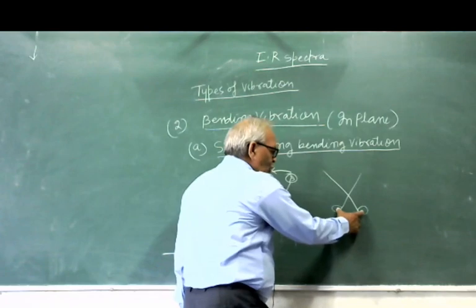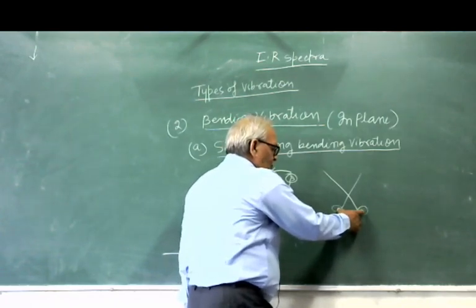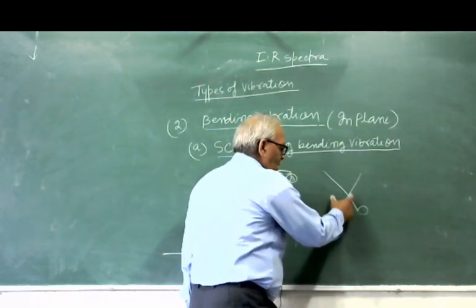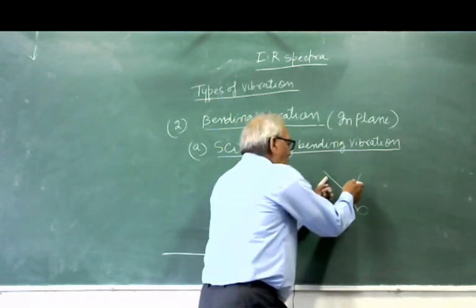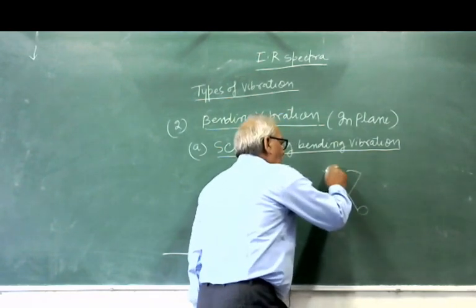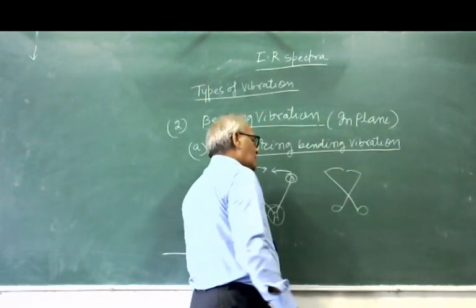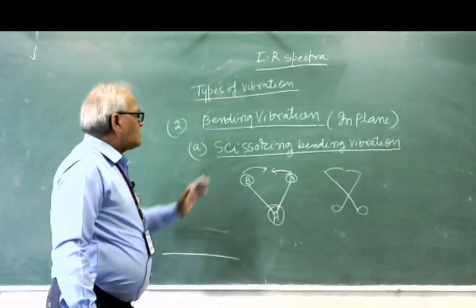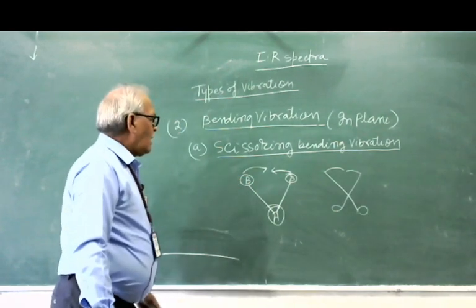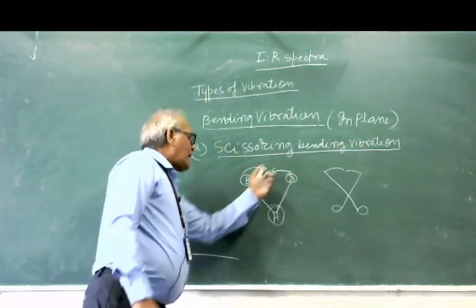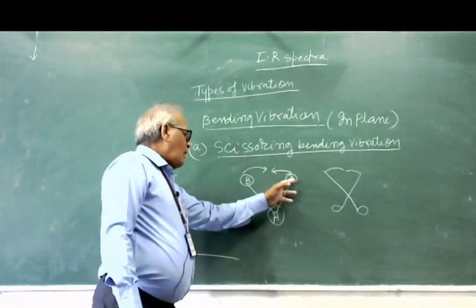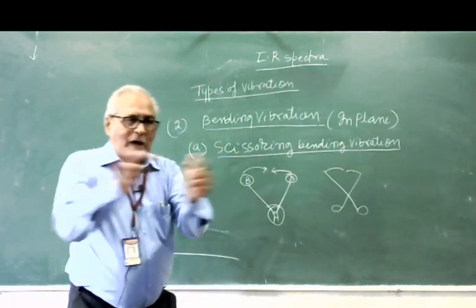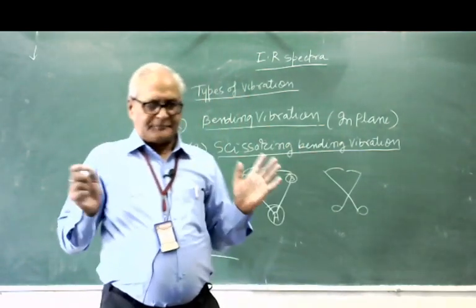If you pull both heads, what will happen? It will come here and it will come here like this. So exactly in case of such type of the bending vibration, in which both the atoms, this atom comes here and this atom comes here, means both are vibrating in opposite direction, you can say.